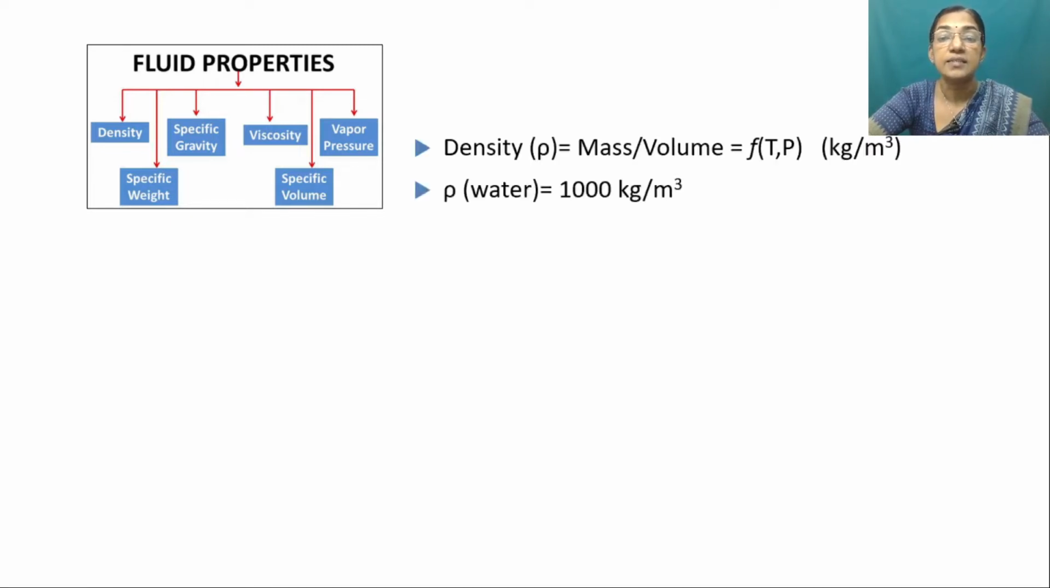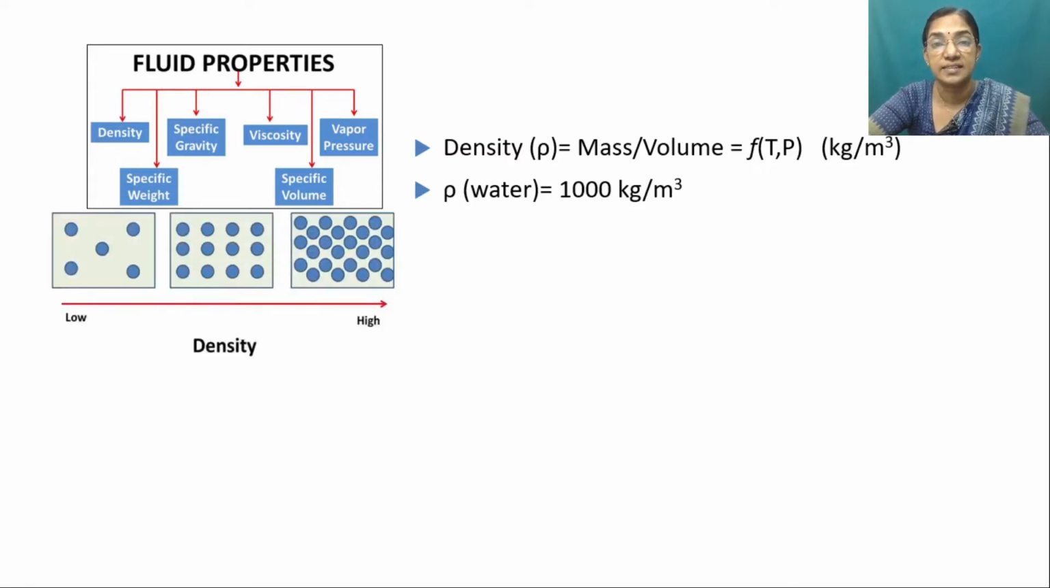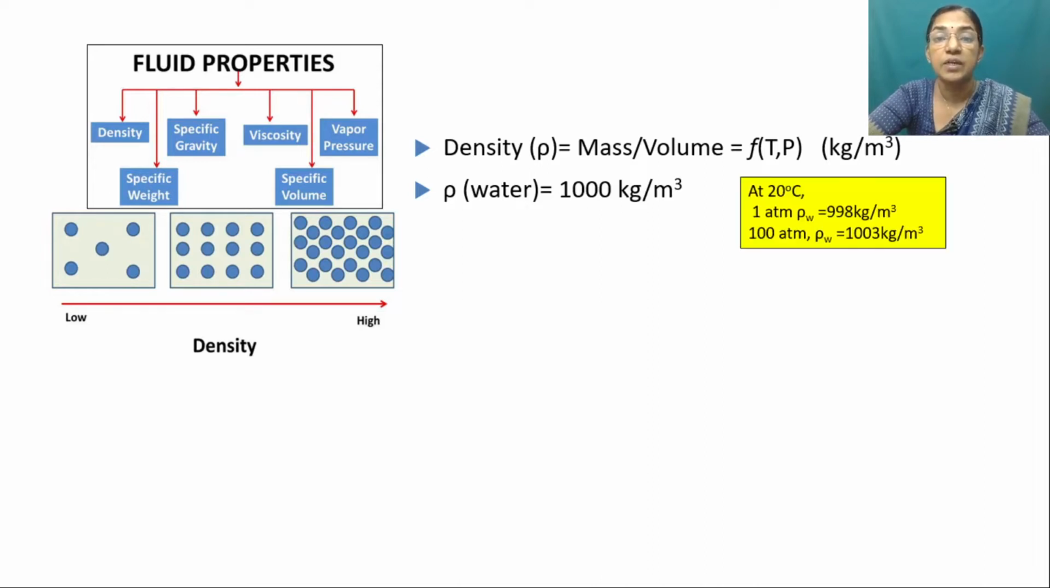Density is equal to mass by volume. The density of a fluid mainly depends upon pressure and temperature. But you know that the atomic structure of gases and liquids are different. In the case of gases, if you apply pressure, molecules come closer and density increases. Whereas if you increase the temperature, the gas becomes lighter, or density is reduced. So in the case of gases, density is directly proportional to pressure, whereas it is inversely proportional to temperature.